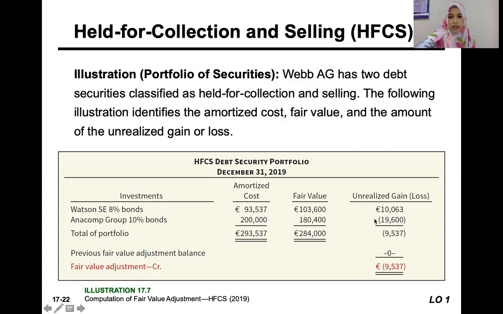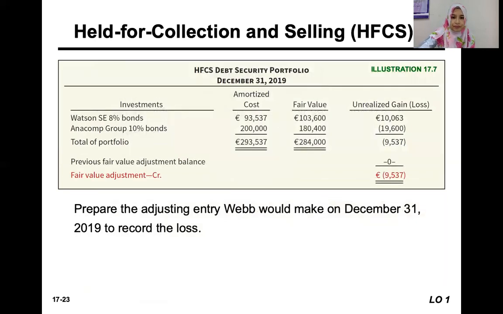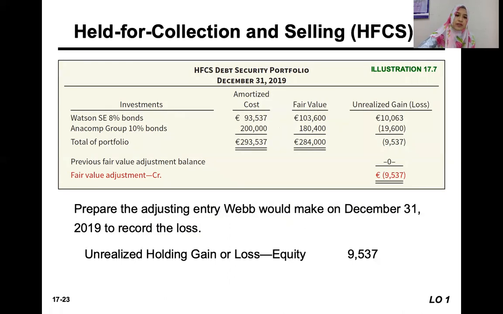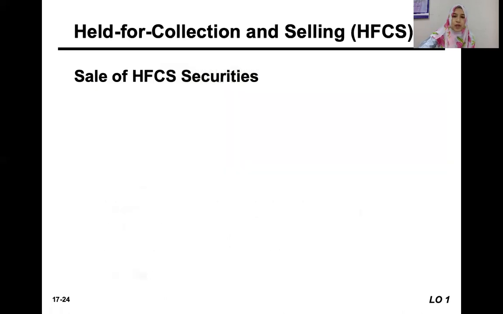Okay. If it is a loss, it is indicated with a bracket here. So there is a net loss of fair value adjustment, or unrealized loss on fair value adjustment. Okay, to record the loss, basically debit unrealized holding gain or loss, and we credit fair value adjustment.